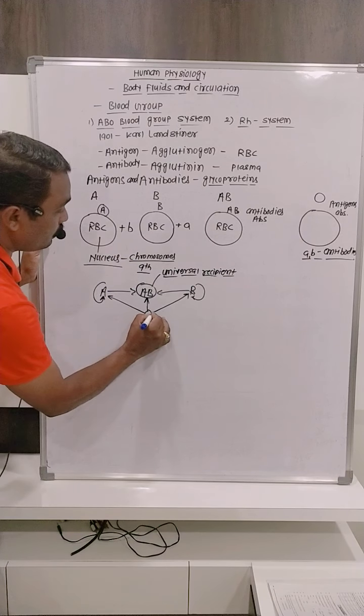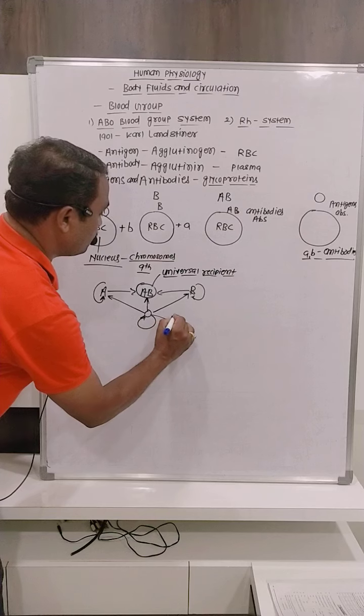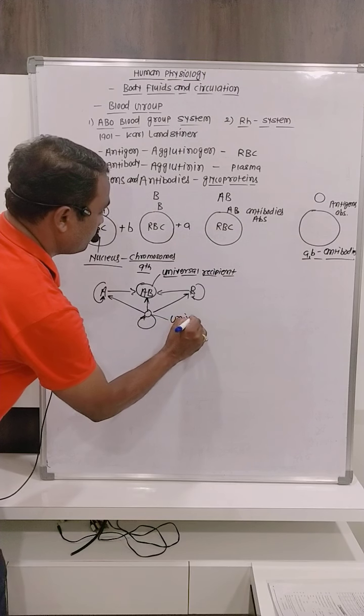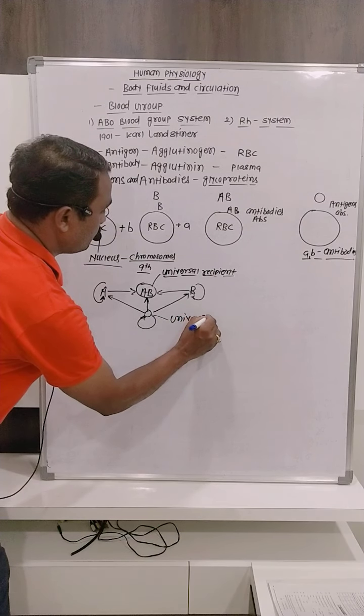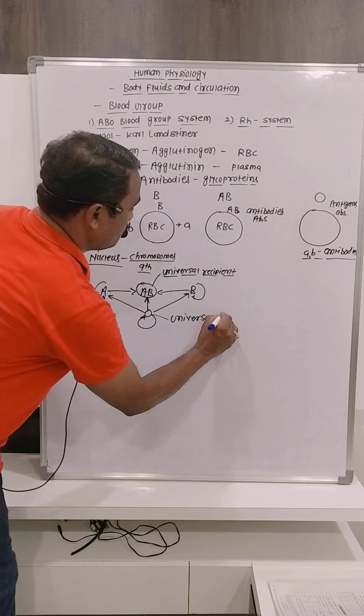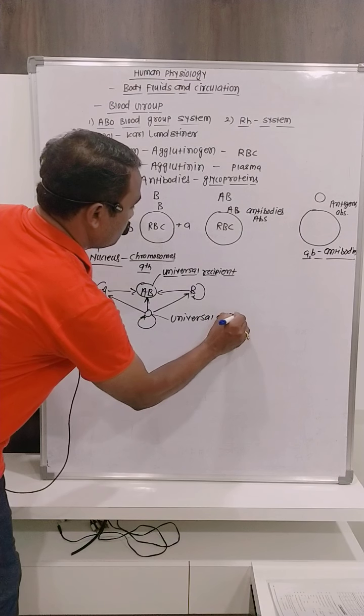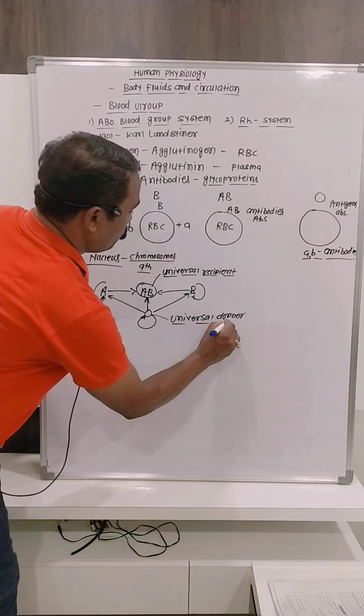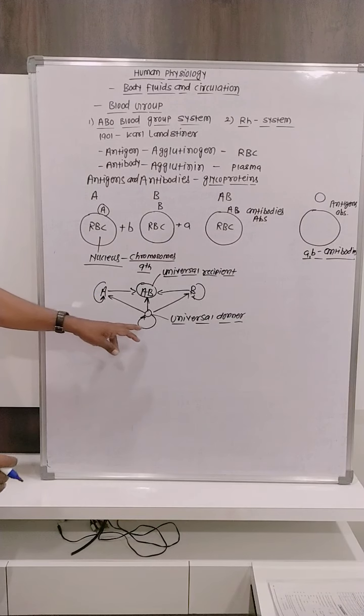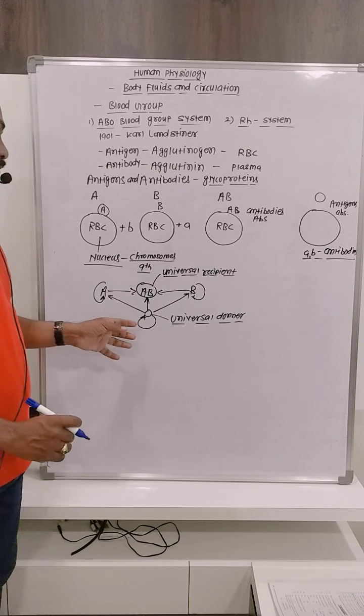Now this O blood group is considered as a universal donor.